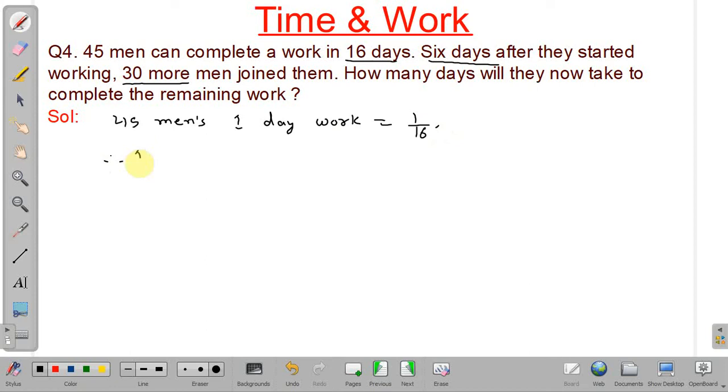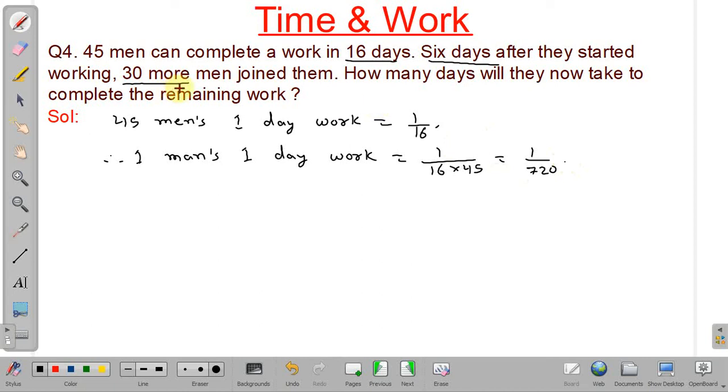Therefore, one man's one day work will be equal to 1 by 16 divided by 45. So it will be equal to 1 by 720 part of the work. Okay. Now, after 6 days, 30 more men have joined.